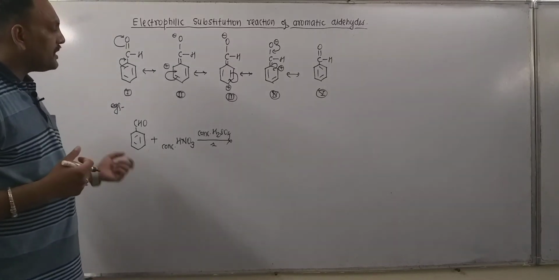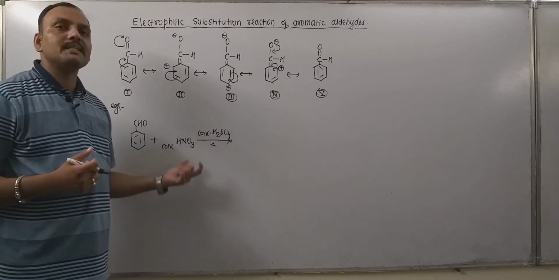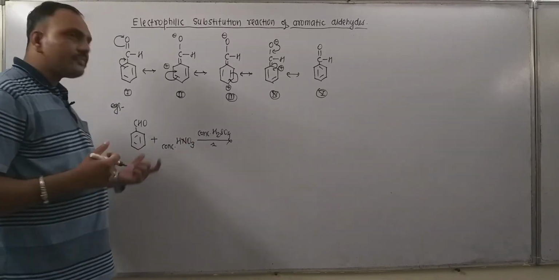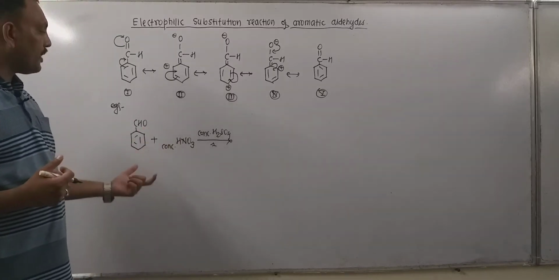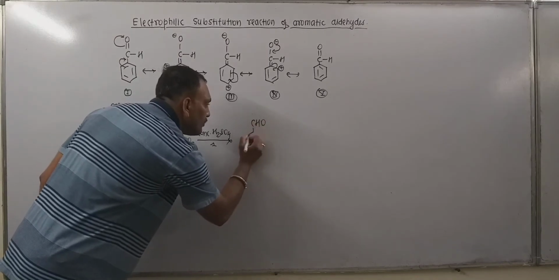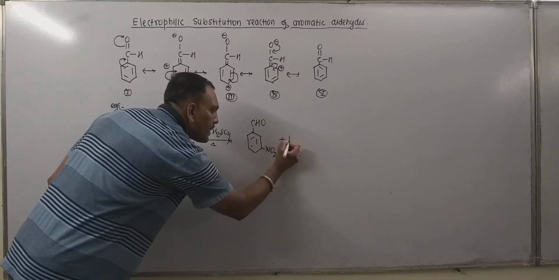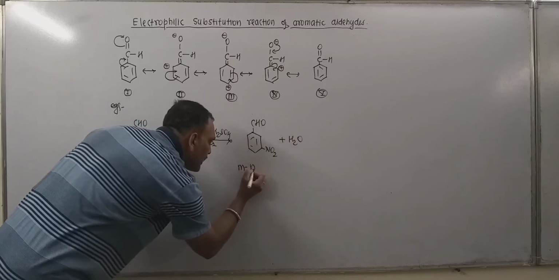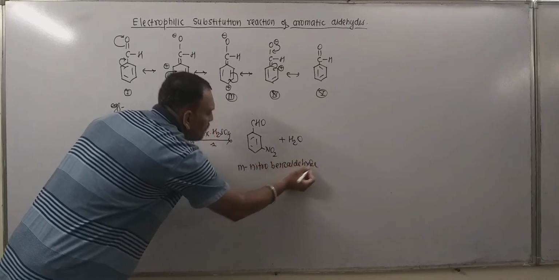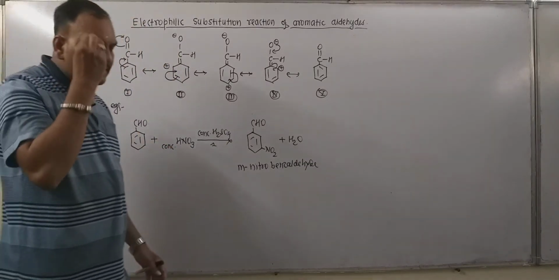Now when benzaldehyde is heated with this nitrating mixture, remember that the nitronium ion, that is NO2+, is an effective electrophile. The NO2+ electrophile prefers to attack at the meta position, and that leads to the formation of a meta substituted product with the departure of water. So this is meta-nitrobenzaldehyde. So meta-nitrobenzaldehyde is obtained when nitration of benzaldehyde is carried out.